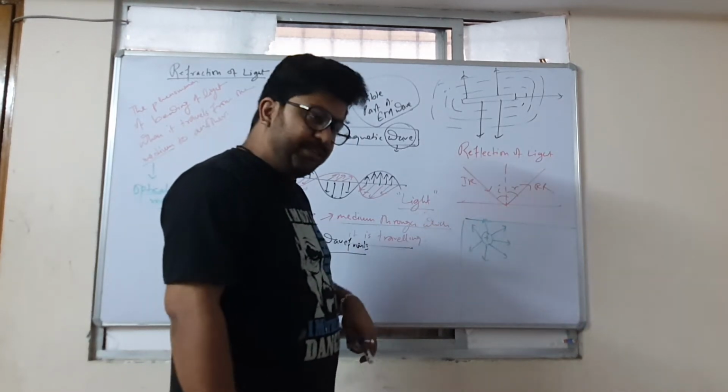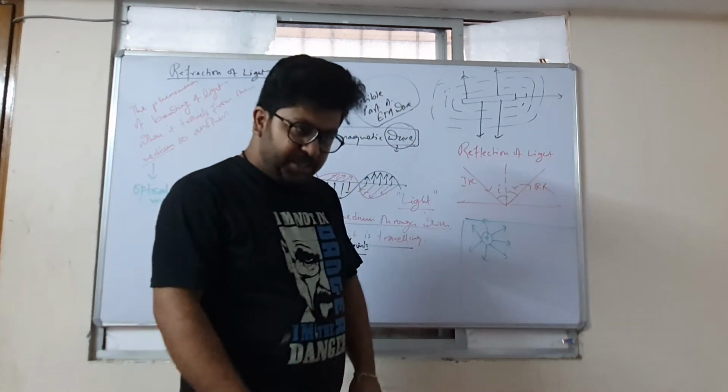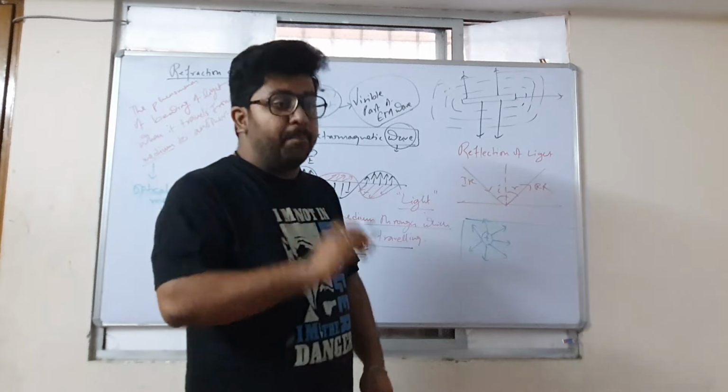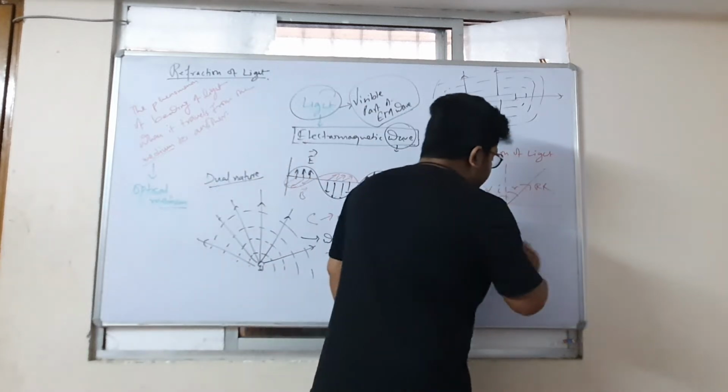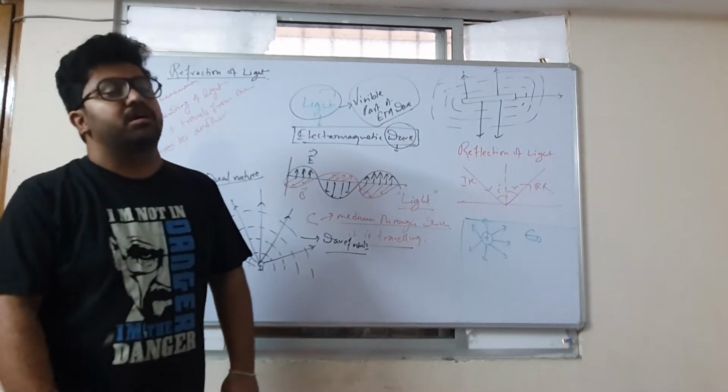And also a magnetic field. Now, the strength of this electric field depends on a particular property of the medium known as the electrical permittivity, epsilon naught, which we learn in class 12.